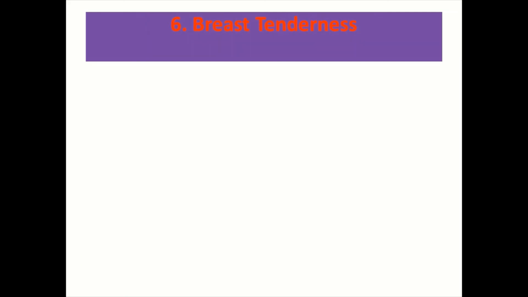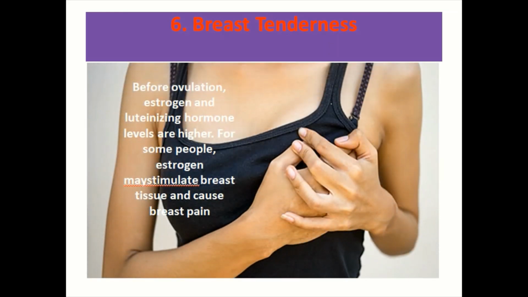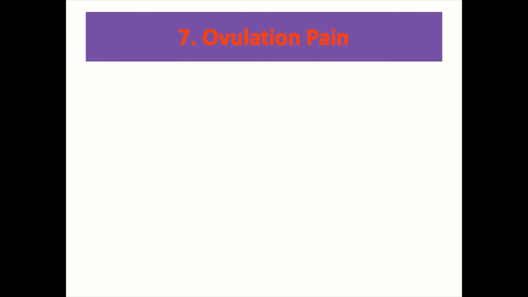The other signs and symptoms of ovulation include breast tenderness, and this is usually because of a high estrogen level just days before ovulation. This high estrogen level will cause breast pain, and this pain is usually cyclic, and in this way they can check that they are going to ovulate. And this is another sign of ovulation. With this checkup they can increase the chance of getting pregnant.